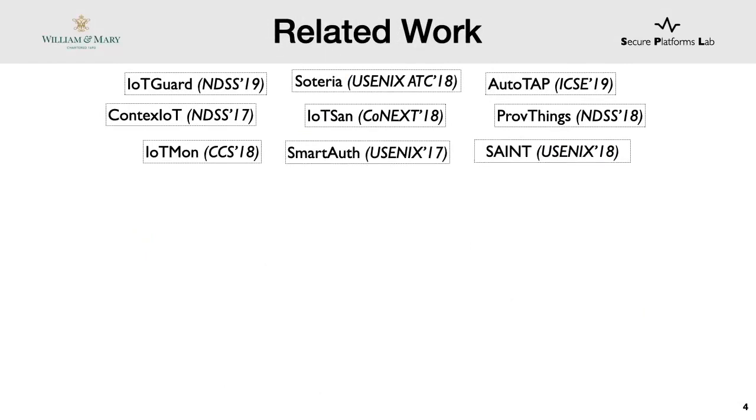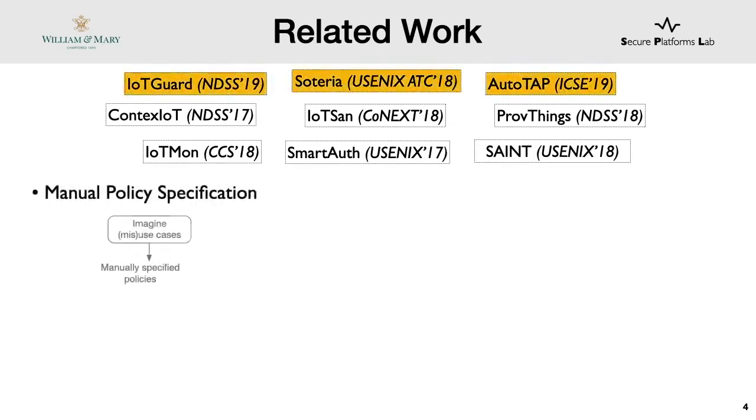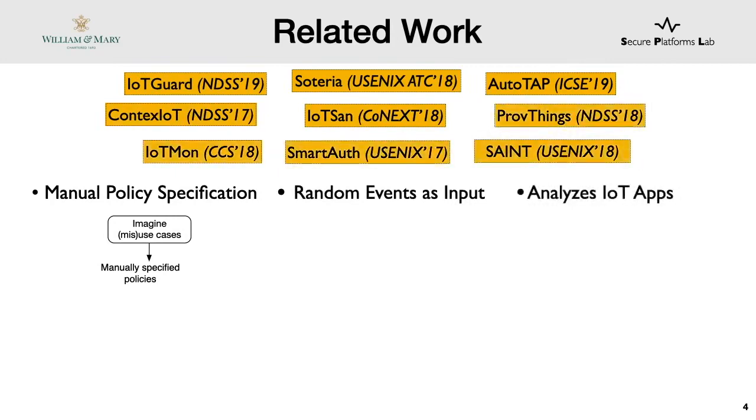So routines are great, and in the last few years, researchers have built systems to better understand their safety, security, and privacy implications in smart homes. For example, Soteria looks at chains of routines that can put the system in an unsafe state, and IoT Guard enforces security and safety policies dynamically. After studying these systems, we noticed a couple of things. First, researchers specify policies manually by performing use-misuse case analysis for each of the devices. Second, after the system is built, they are evaluated with random events. And more importantly, almost all of these systems study and evaluate marketplace IoT apps, which are created by developers.